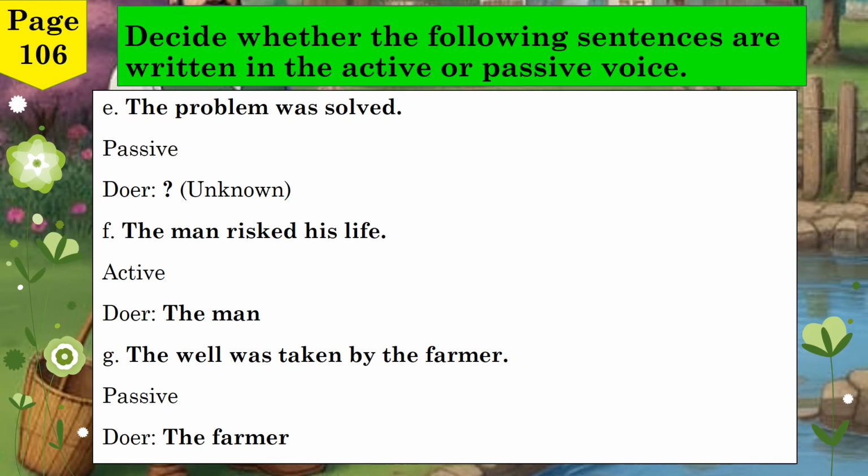Sentence G. The well was taken by the farmer. This sentence is in passive voice. The doer is the farmer, and the action is being done to the well. That wraps up the active and passive voice section. Well done if you got them all right. Let's move on to the next part of the lesson. Just let me know what's next on page 107, or beyond.